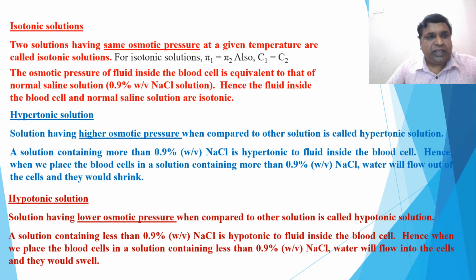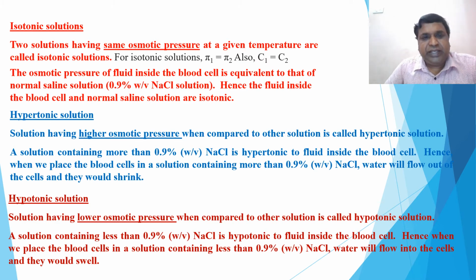For example, the osmotic pressure of the fluid inside the blood is equivalent to the normal saline solution of 0.9%, that is mass by volume NaCl solution, normal saline solution. Hence, the fluid inside the blood cell and normal saline solution are isotonic. This is an example. Next one is hypertonic solution.